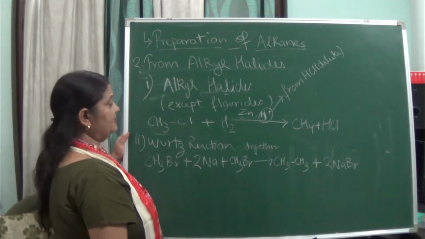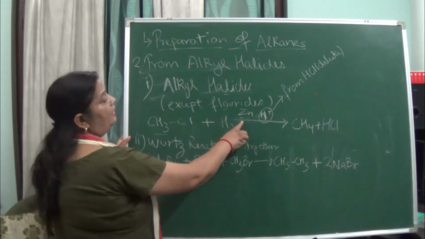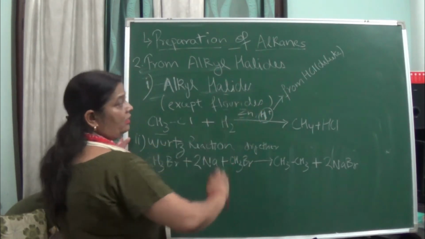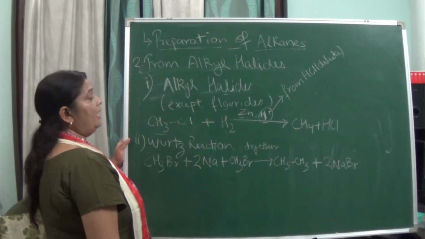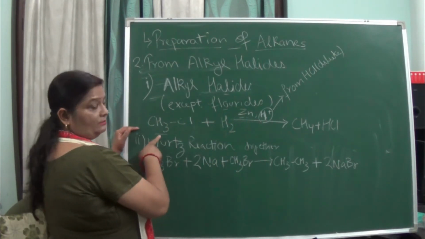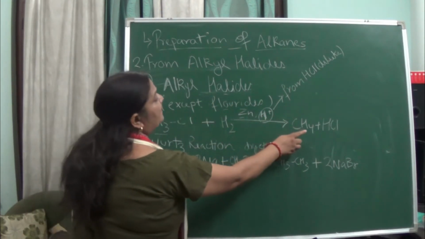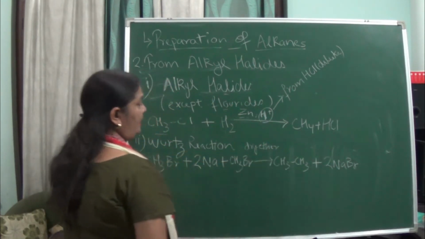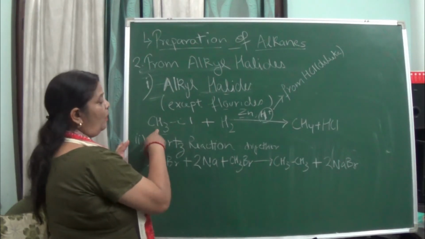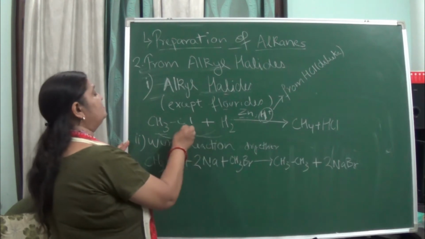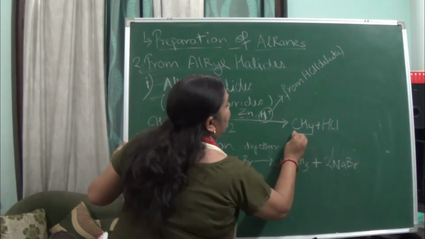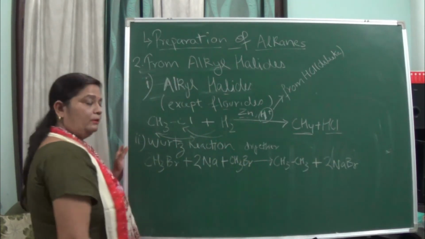In the presence of zinc and the H+ ions from a dilute acid like HCl, the hydrogen reacts with methyl chloride to form methane and hydrogen chloride. Of the two hydrogens, one combines with methyl and the other combines with chlorine, forming methane and hydrogen chloride.